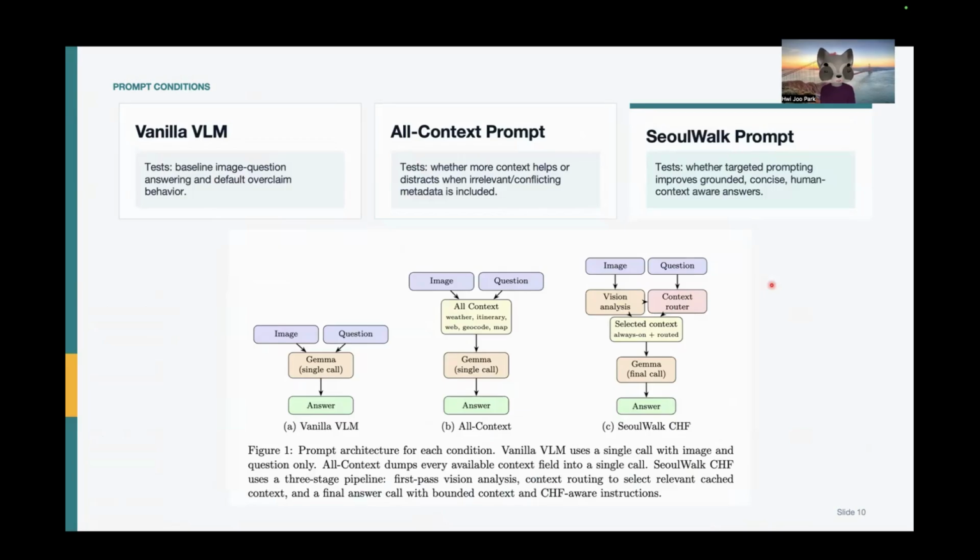Now I introduced the 3 different types of prompt conditions. The vanilla VLM is very simple. It just takes the question, image, and a prompt. All context prompts include all the context, including the conditional context I mentioned earlier. And in the case of SeoulWalk, not all context is included. SeoulWalk itself has a classifier that determines and conditionally accepts contexts, depending on what it thinks is relevant.